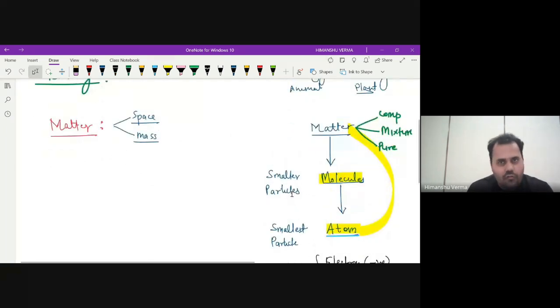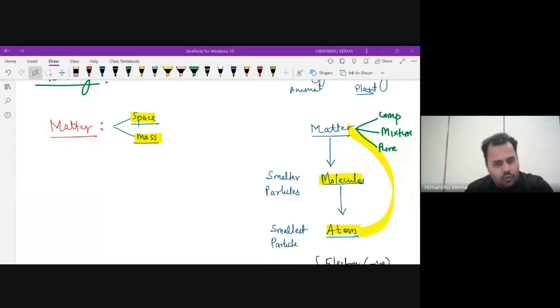So we know what matter is, what a molecule is, and what atoms are. This is the basics of chemistry. In chemistry, we understand how things are formed, whether it is something related to humans or matter, because we are also matter. We have mass and occupy space, so we are matter. These fundamental particles, protons, neutrons, and electrons, are found in the atom.